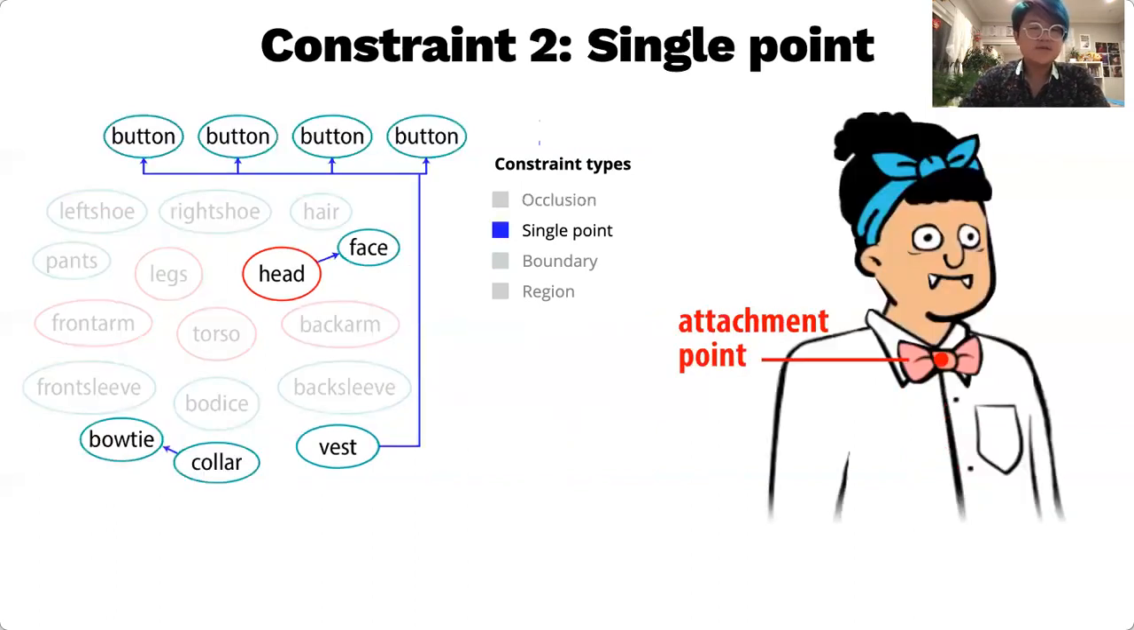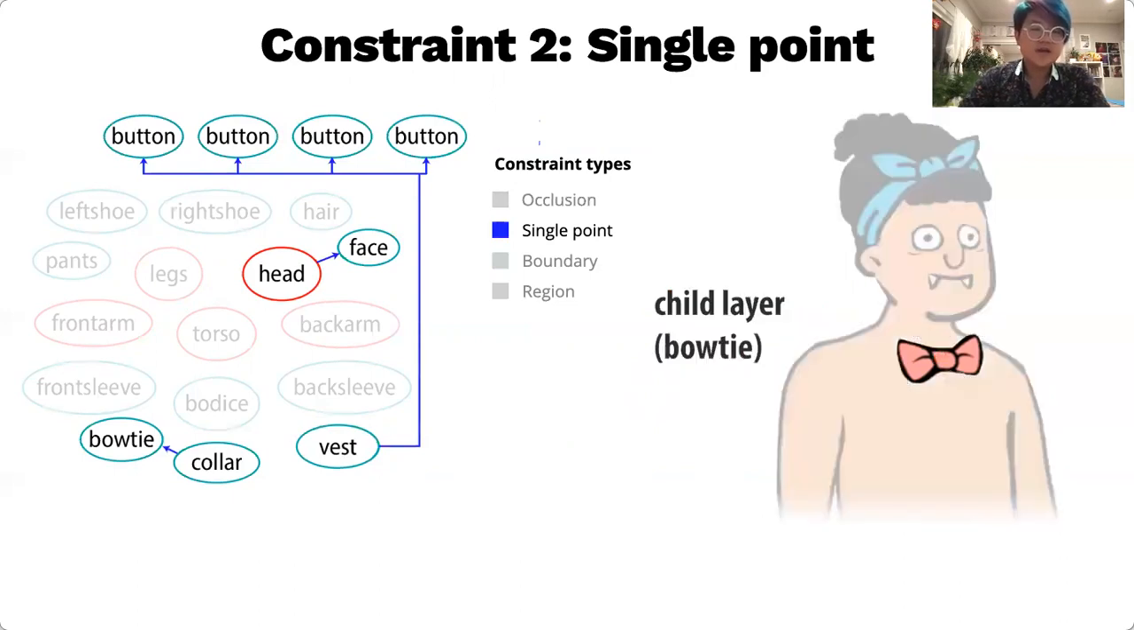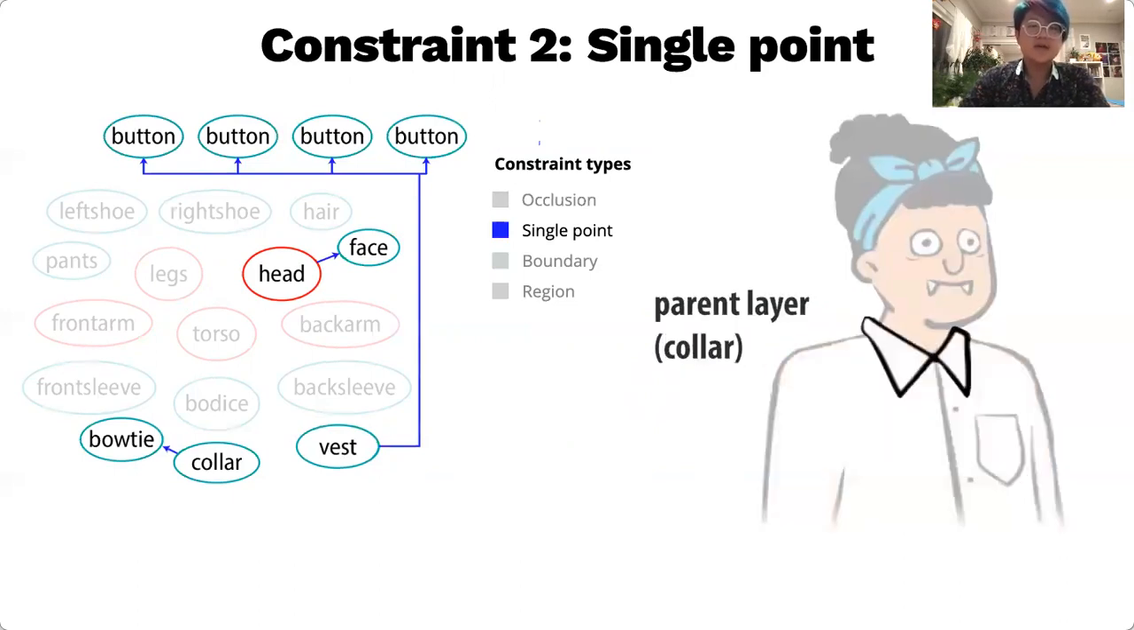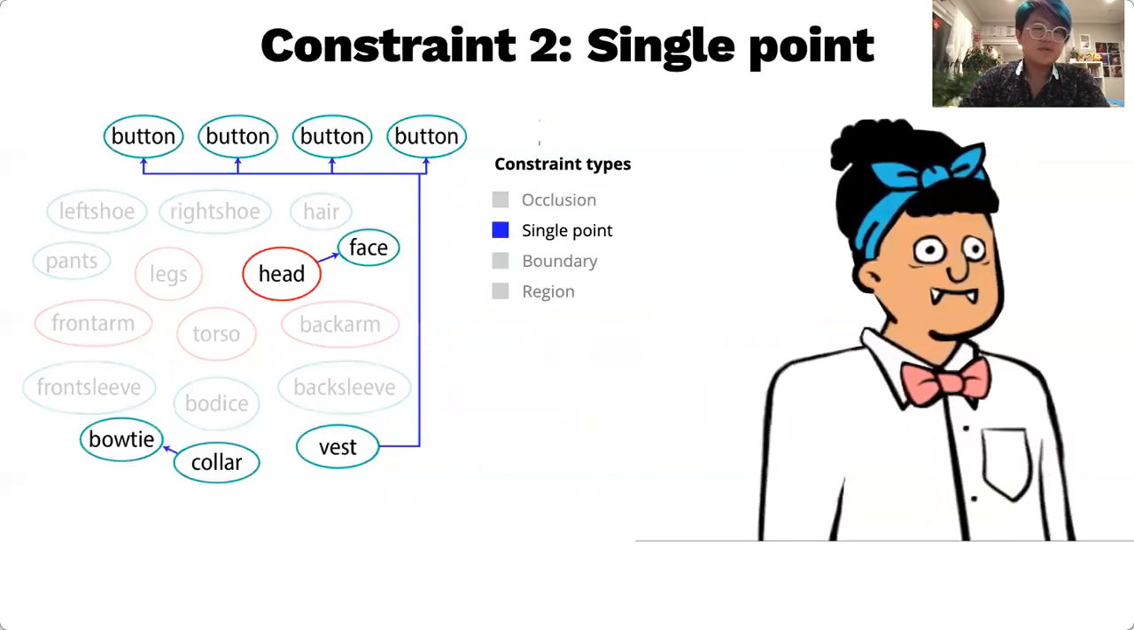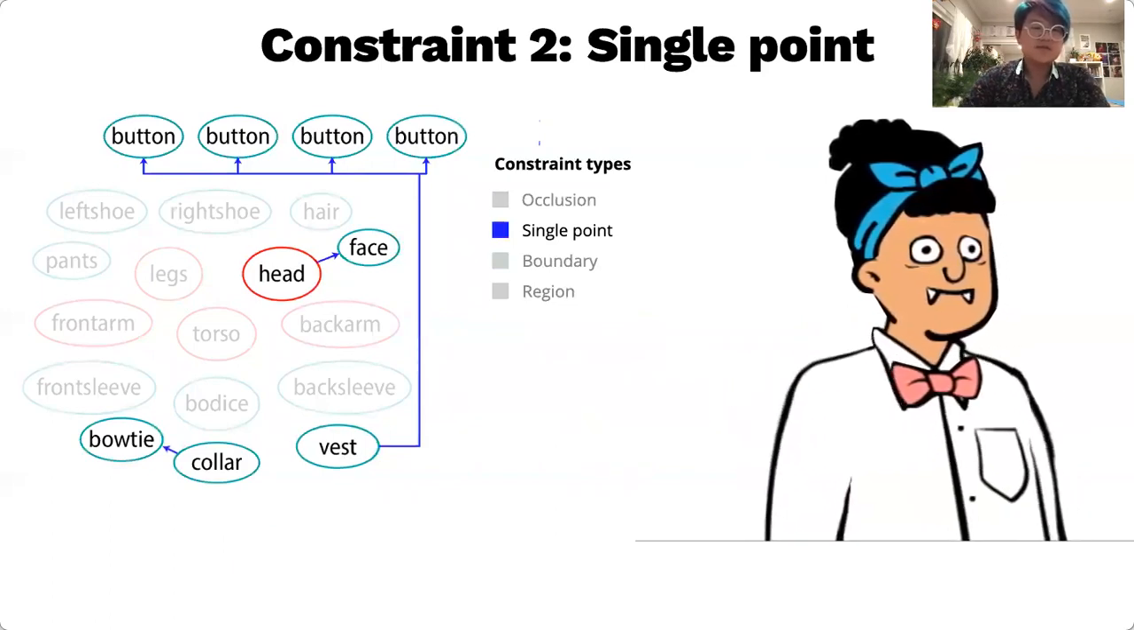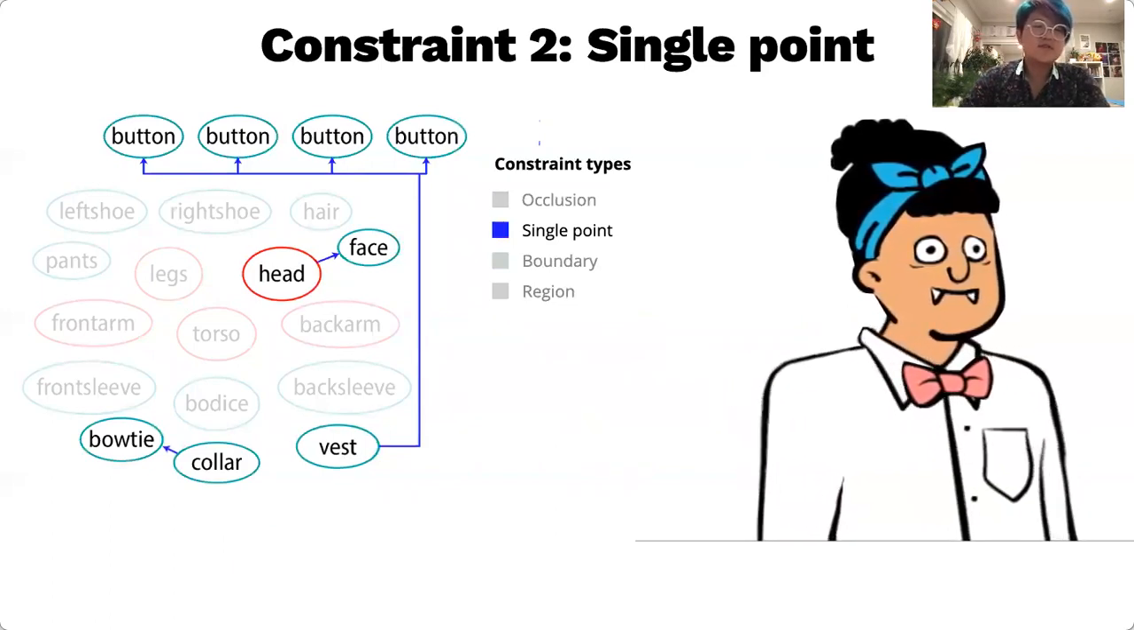Accessory layers may also be constrained at a single point. This is the point closest to the centroid of the child that overlaps with the parent. Layers attached at a single point undergo a rigid body translation, so this constraint is great for accessories that themselves should not deform, like this bow tie.